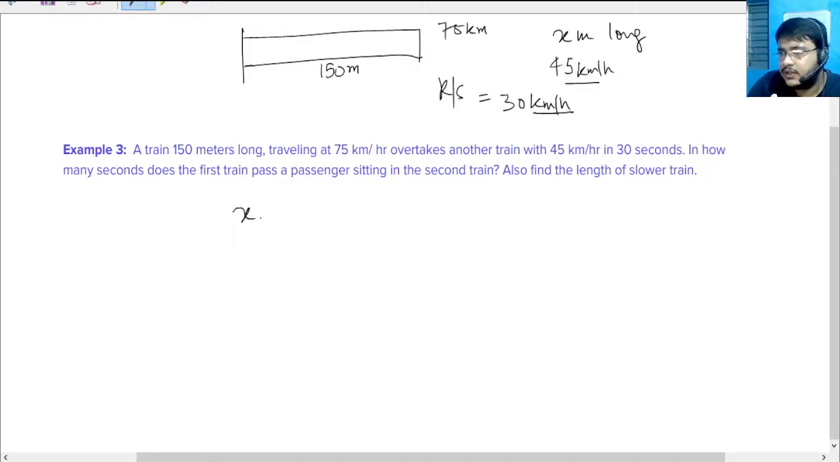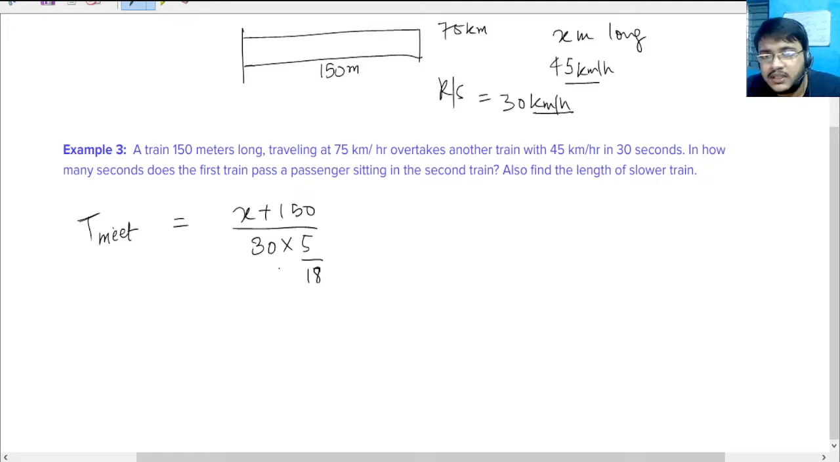Okay, now what is the total length of the trains? x plus 150. So this is the gap, the time taken to fill the gap. Either you can use this lingo, or you can also say time taken to meet. x plus 150 divided by the relative speed, and remember 30 is in kilometers per hour. And this is given to us that the overtaking happens in 30 seconds.